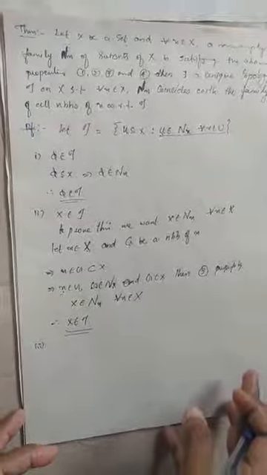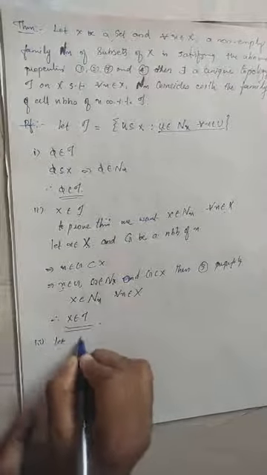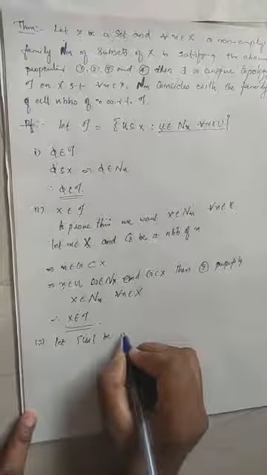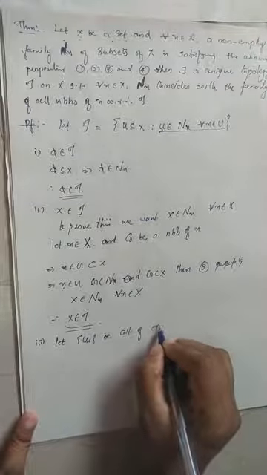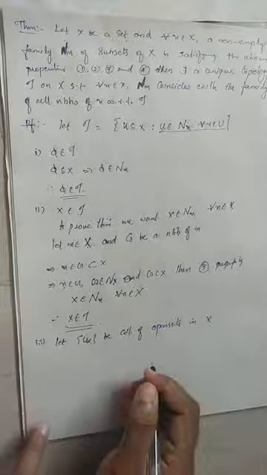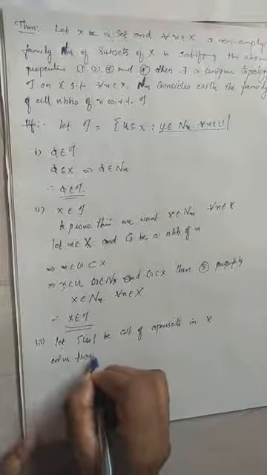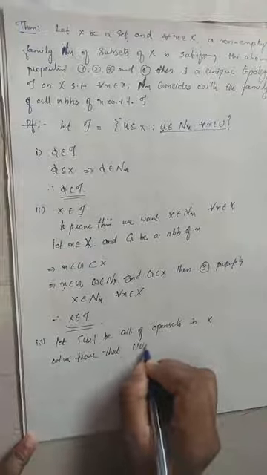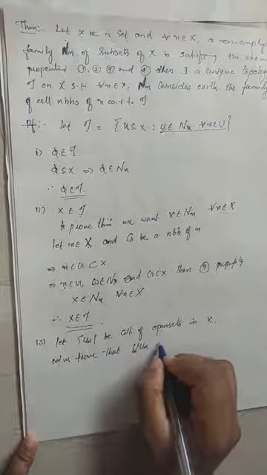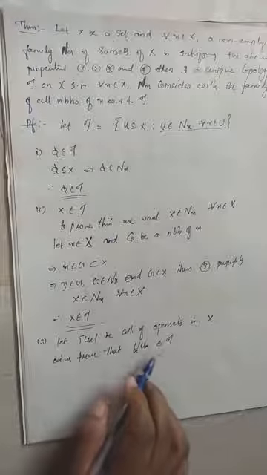Now we go to the third property of topology, that is, arbitrary union of open sets is open. So let the collection U alpha be a collection of open sets in capital X. We have to prove that the union over alpha of U alpha is open, or belongs to tau. Open means belongs to tau. So we have to prove that union U alpha belongs to tau.